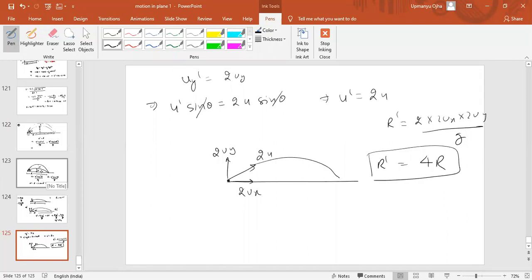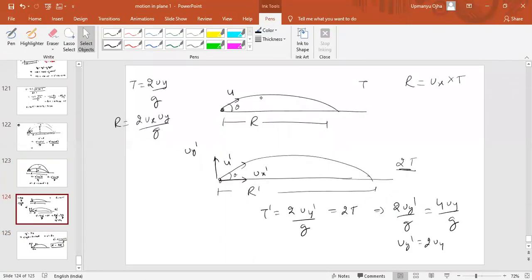Any other problem? Question number 12, do you have a problem? Question number 12 I have done. The same type of problem I have done in question number 12. See, here in question number 10, this is question number 10.